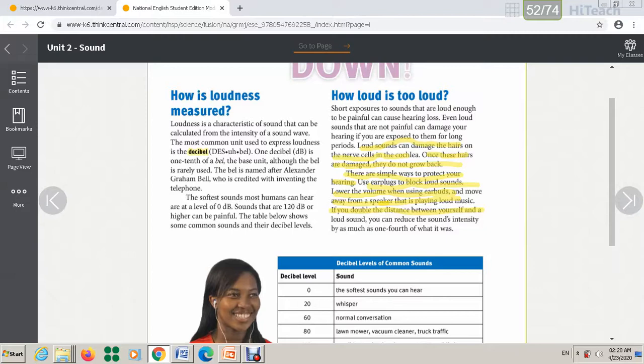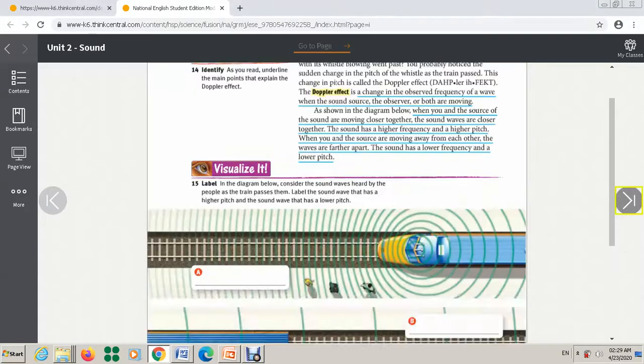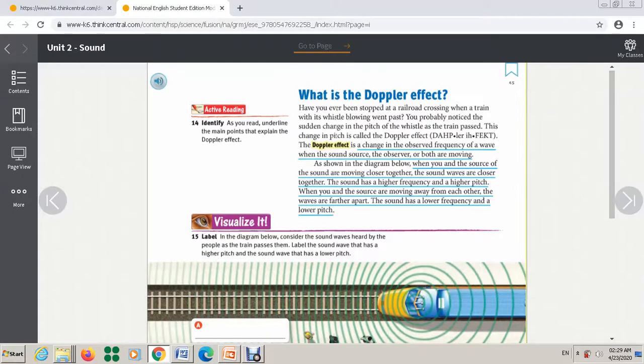Also here, I want to talk about page 45. It's talking about the Doppler effect. For the Doppler effect, I want you to understand the meaning. It is a change in the observed frequency of a wave when the sound source, the observer, or both are moving. This is the meaning. And this paragraph down here gives you an example.